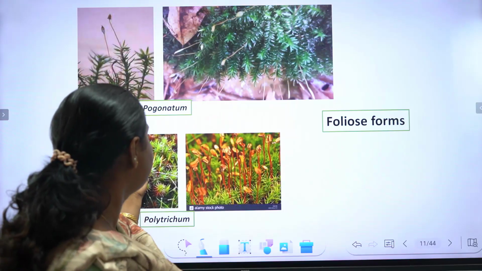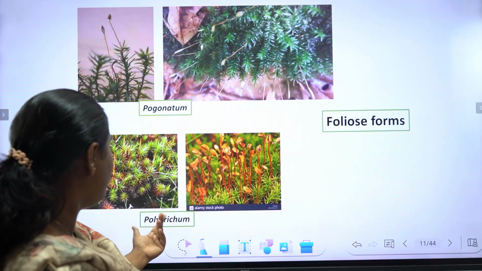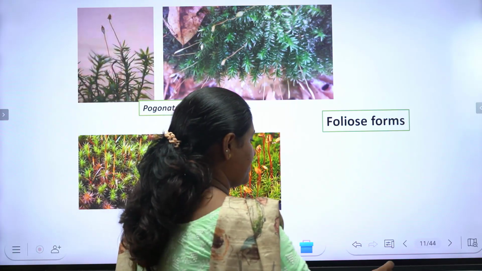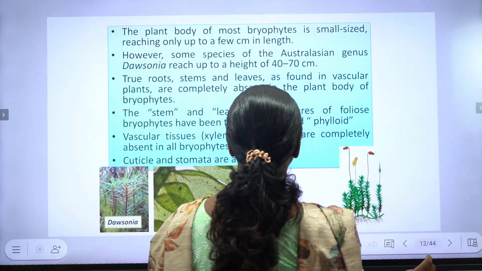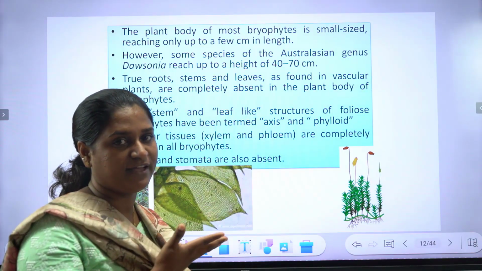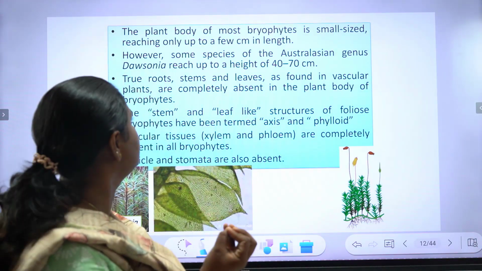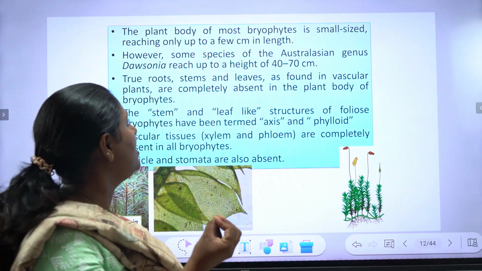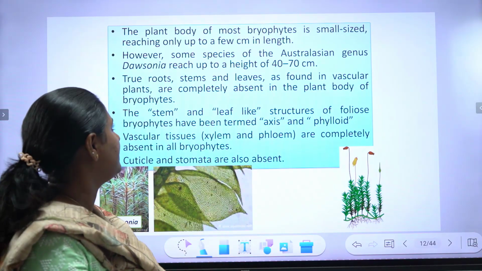So these are some of the foliose forms: Pogonatum, Polytrichum. Okay. So we have seen the gametophyte that is very small, right? Small size, reaching only up to a few centimeters in length.